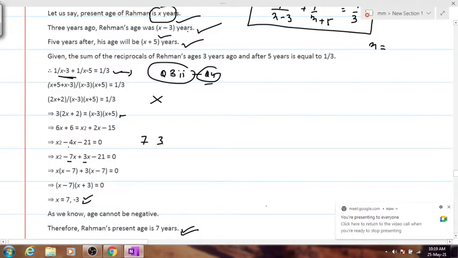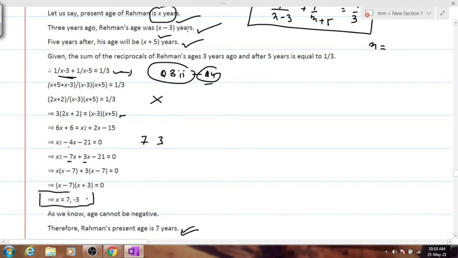Shubhrajit, kindly copy it down first. People who have not done it, kindly copy it down and make sure you always write this line. The values which you are ignoring, the reason for ignoring them needs to be mentioned in the answer. Clear?